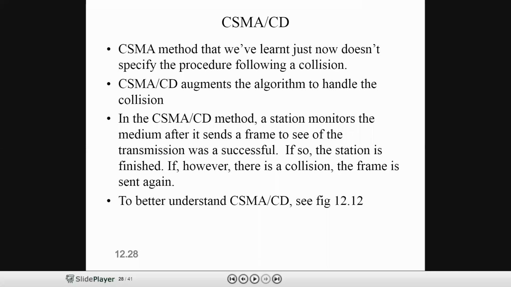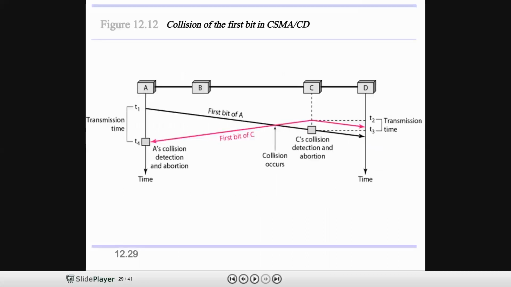First we'll see the diagram. This is a very simple diagram, and you can easily understand it. In this diagram, how many stations do we have? We have 4 stations: A, B, C, D. Let's take an example, as I told you, station A and station C. In this diagram, station A and station C data got collided.